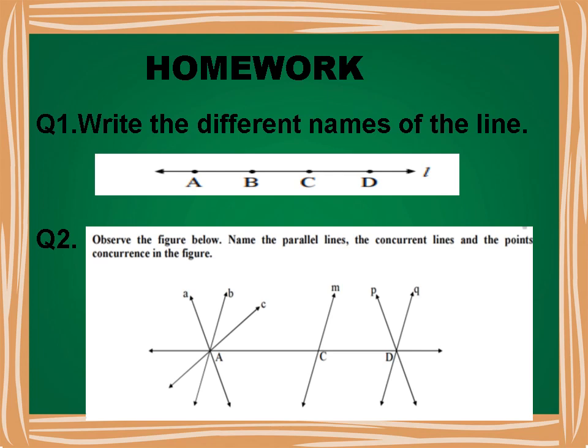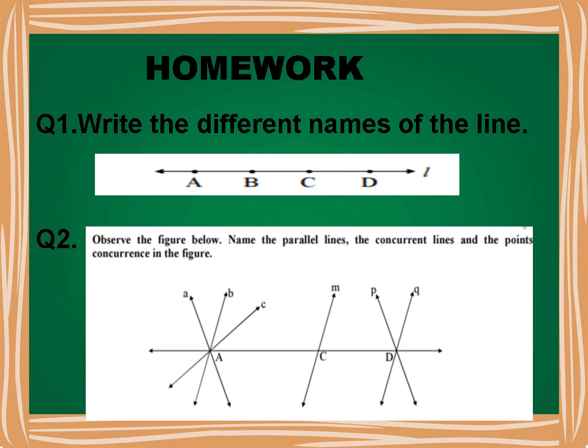Question number 2, observe the figure below. Name the parallel lines, the concurrent lines and the point of concurrence in the figure. So here you can see the diagram and we have to write the parallel lines from this diagram. So line B, line M and line Q are parallel to each other. Then line A and line P are parallel to each other.